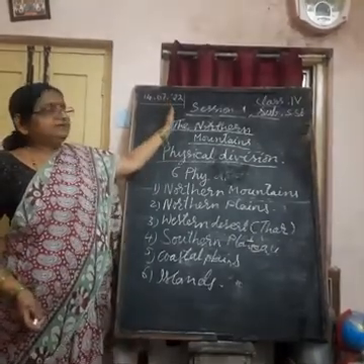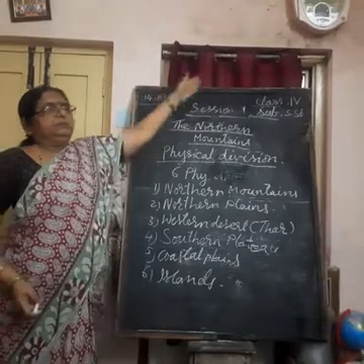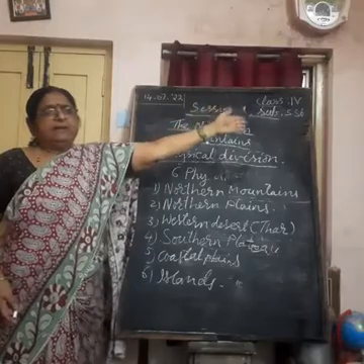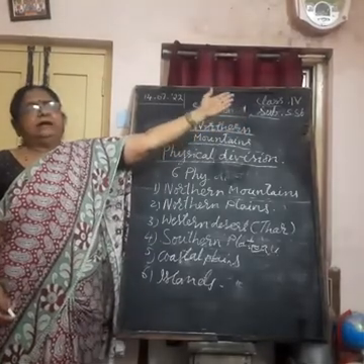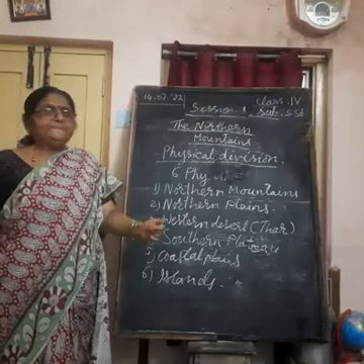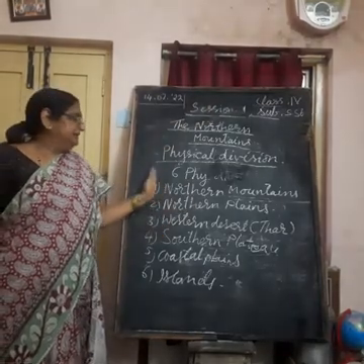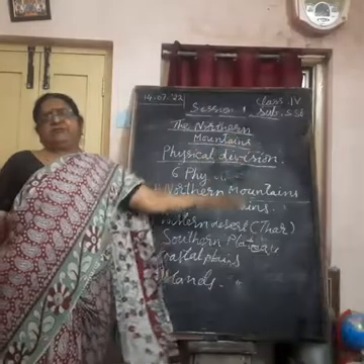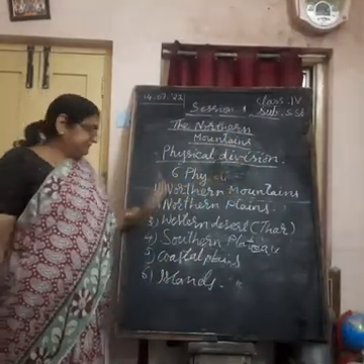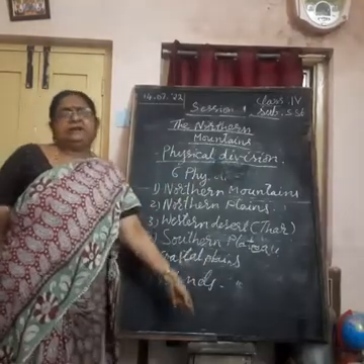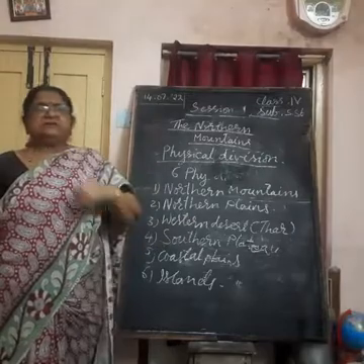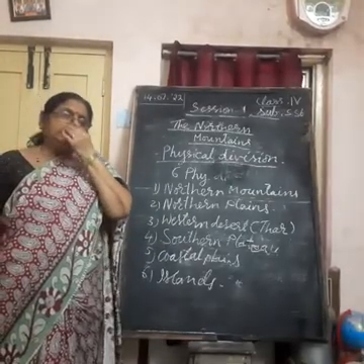Pakistan and Afghanistan in the west. Bhutan and Nepal in the north. Burma, Myanmar and Bangladesh in the east. And it is surrounded by water on three sides. One is the Bay of Bengal in the east, the Arabian Sea in the west, and the Indian Ocean in the south. These are the boundaries of our country. Okay.